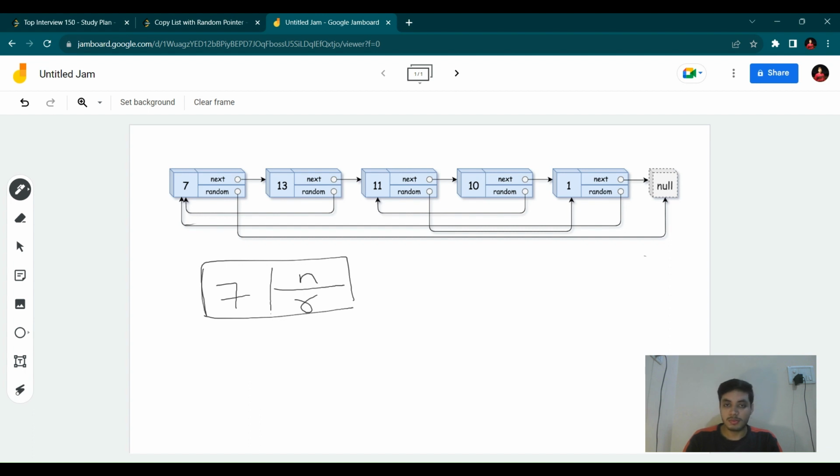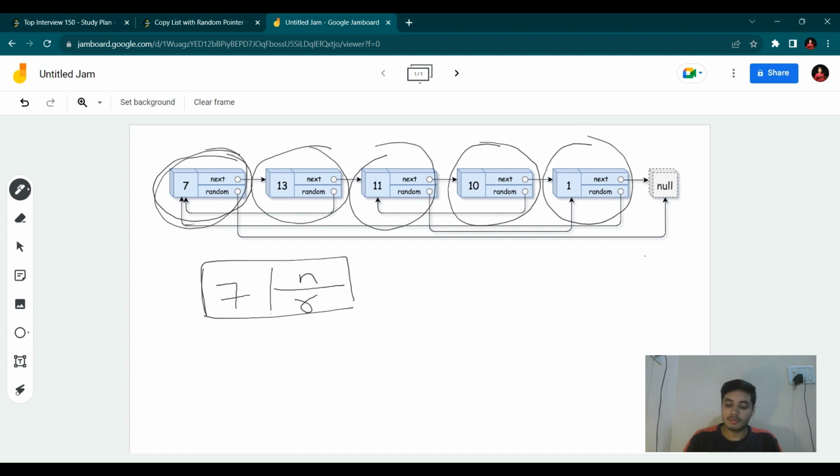To solve this problem, we can store these values. That means you can store these addresses, that means you can store this node. If you store this node, you have stored its random pointer address. If you store this node, you have stored its random pointer and next pointer address also. So what we need to think is how we can store these nodes in order to access them after we have already created the copy linked list.